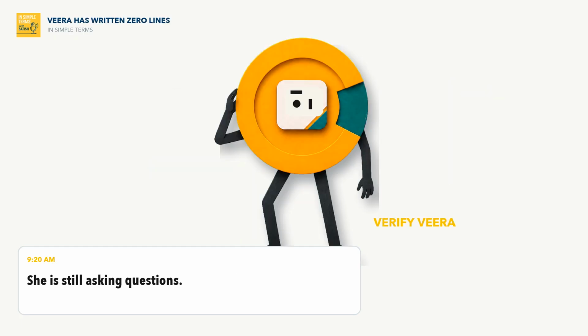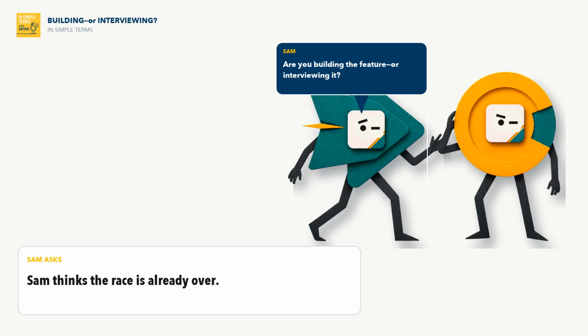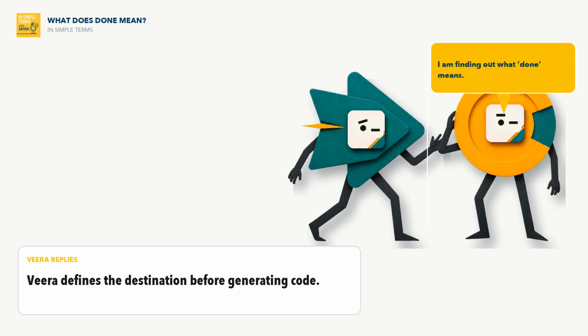Across the room, Veera has not generated a single line of code. She's still asking the AI questions. Sam looks over and asks, are you building the feature or interviewing it? Veera replies, I'm finding out what done means. Sam has a finished feature, Veera has a list. The race appears to be over.